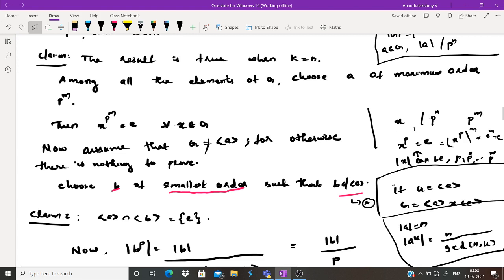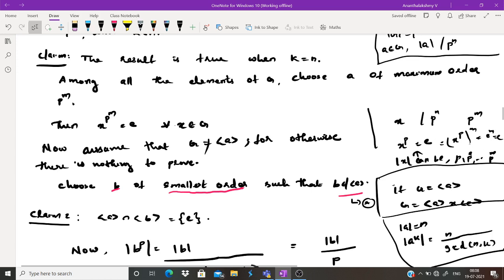Take x to be a non-identity element; then the order of x can be p, p square, etc., up to p raised to m. If the order of x is p raised to m, then x raised to p raised to m equals e. If the order of x is p, then x raised to p equals e, which implies x raised to p raised to m is also e.